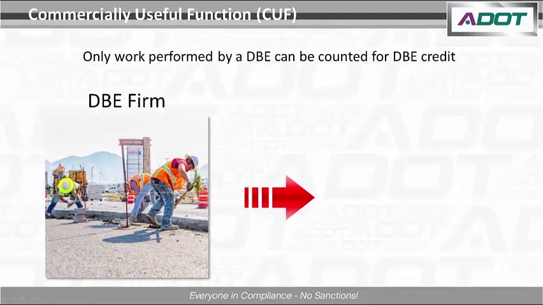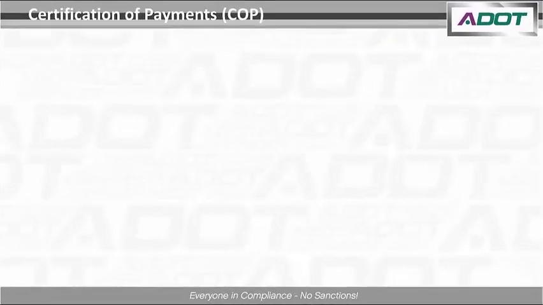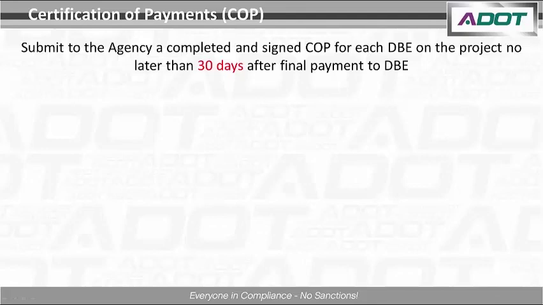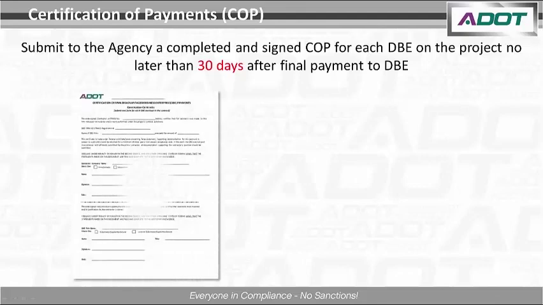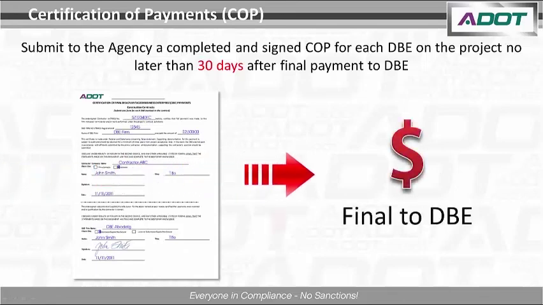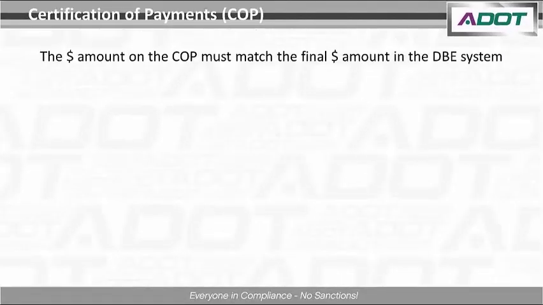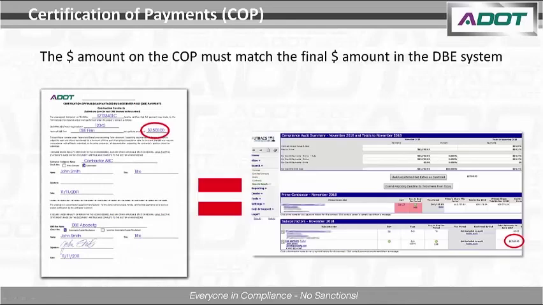Certification of payments, also known as COPs, must be submitted for all DBEs on a project. The contractor must submit a COP within 30 days of final payment for each DBE working on the project. The COPs are submitted to the agency. If you want your COPs approved, be sure to verify that the dollar amount on the COP matches the dollar amount in the ADOT LPA DBE system.